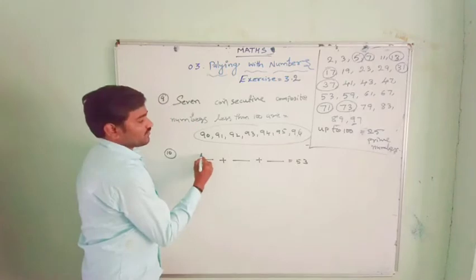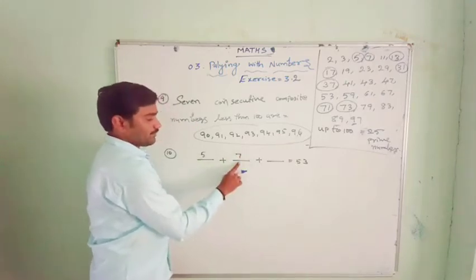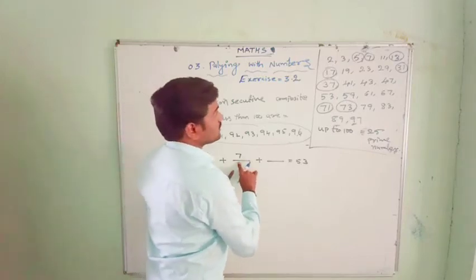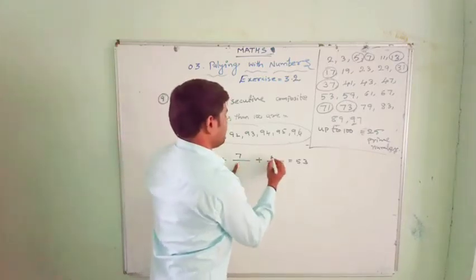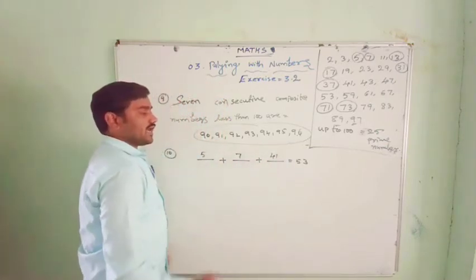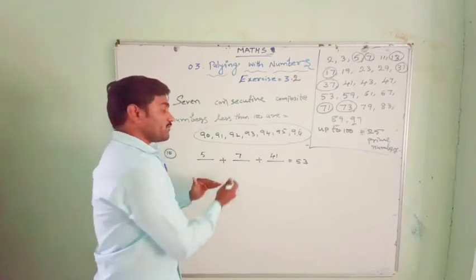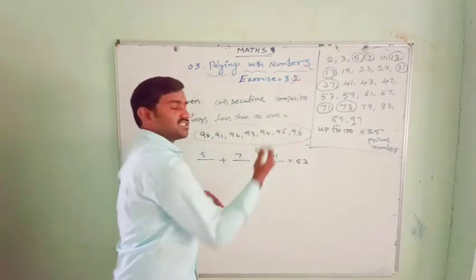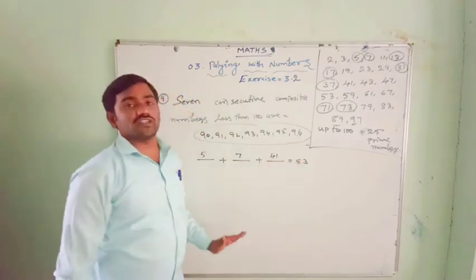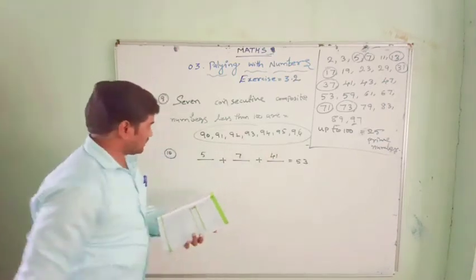So 5 plus 7 is 12, and 12 plus 41 is 53. As I got the sum here, very easily I got the numbers. In that way there are many possibilities again. You choose some numbers and find the sum of 3 primes equal to 53. We'll get other numbers also, you try it with those numbers.